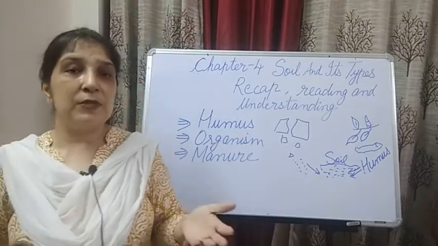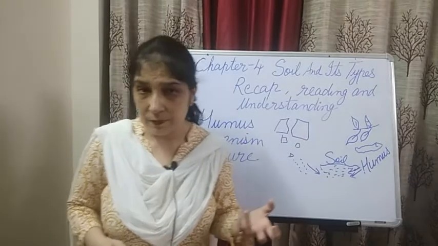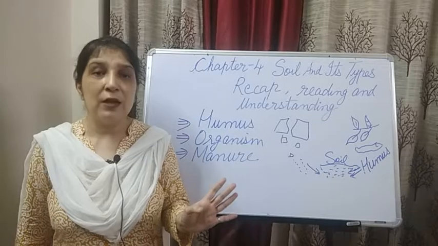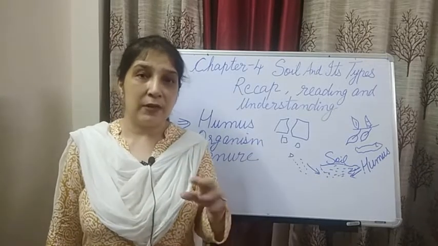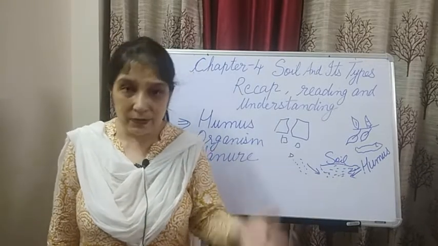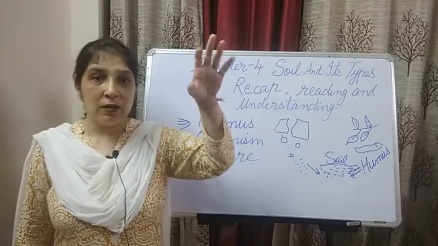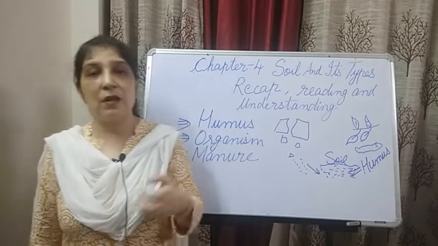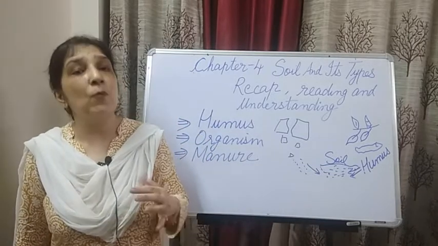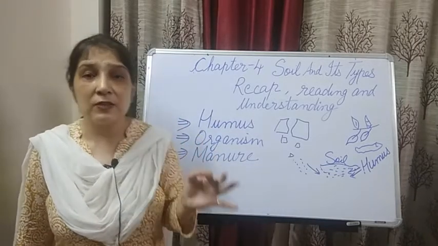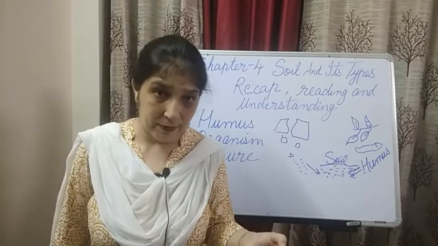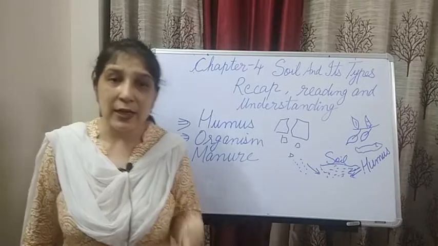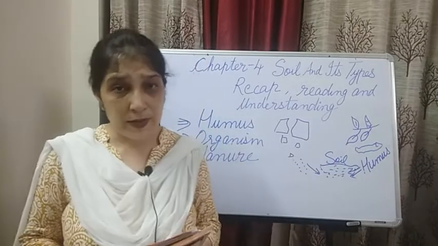I gave you in the previous video an example of a brick. You don't have to do it yourself at any point of time. Only the parents can show you, or you might have seen it. When the brick falls down, what happens? It breaks into small pieces. Some pieces are big, some are small, and some are more small, very, very tiny, and some are in the form of soil. So even the bricks are made of soil, totally crushed. So that is how the soil is formed.